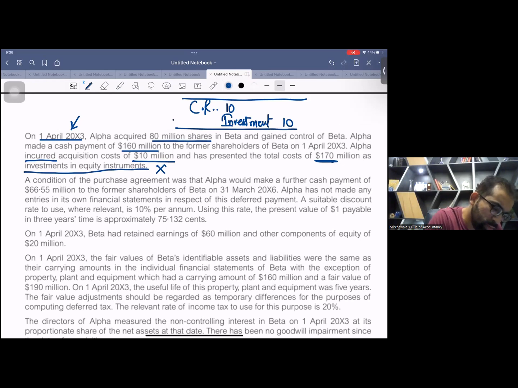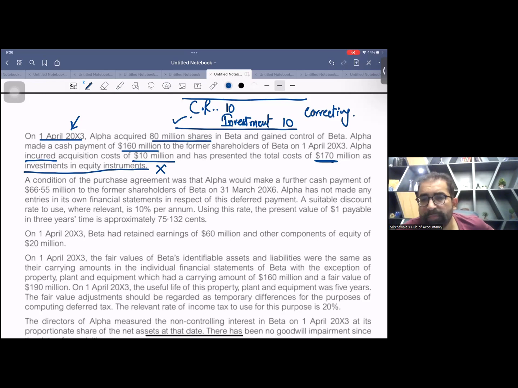This is the correcting entry, dear students. So when I'll be doing working for consolidated retained earning, I'll post it. So your COI till now, till the end of first paragraph, is 160.